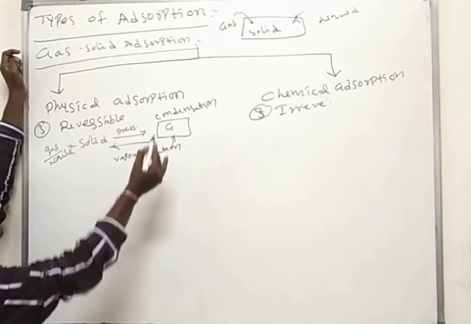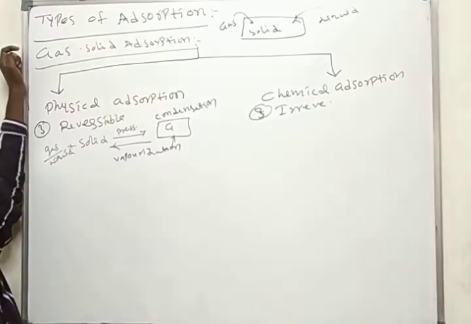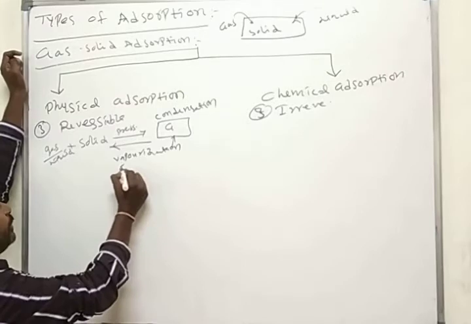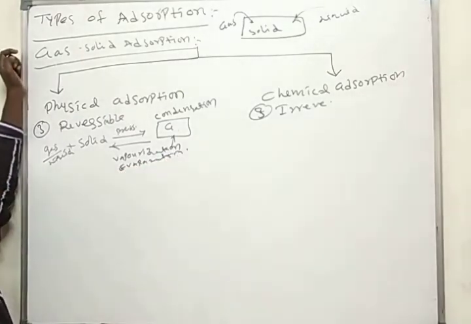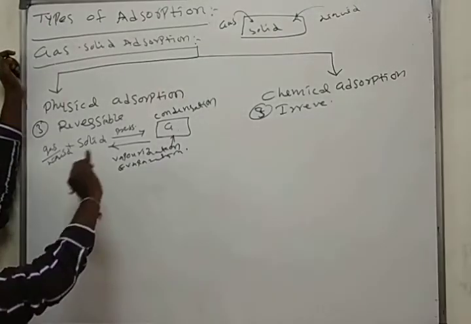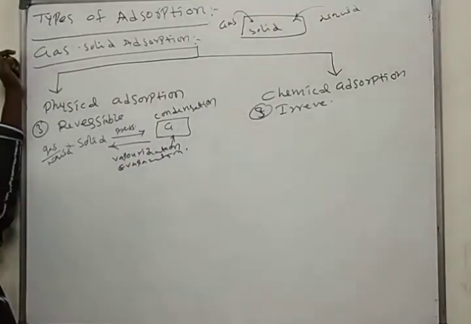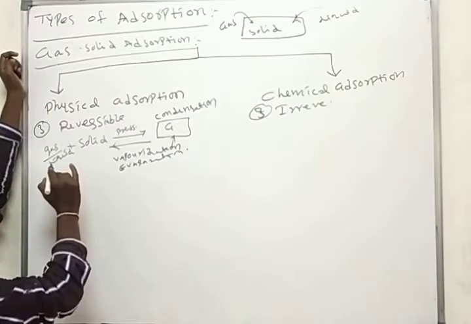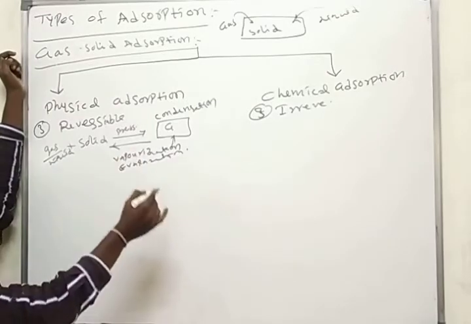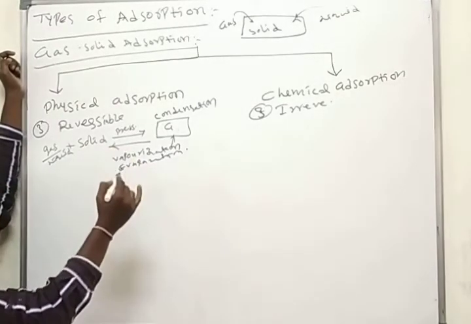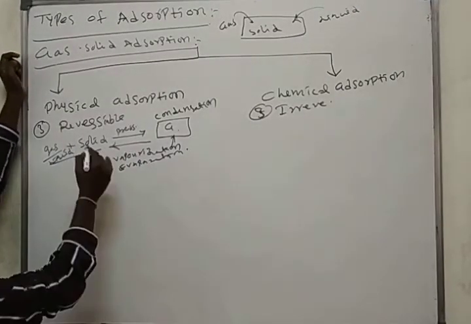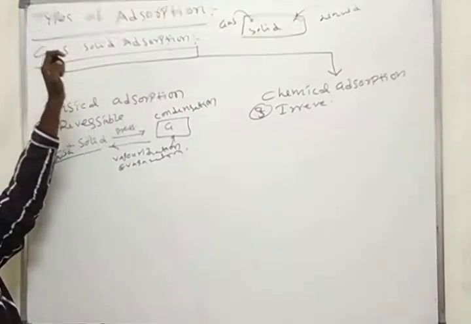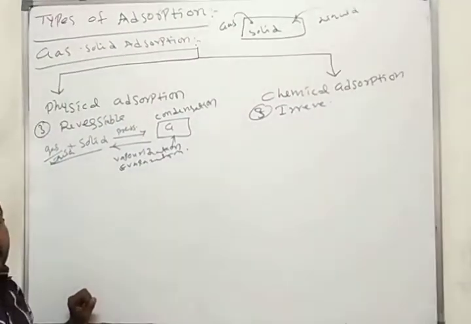Vaporization means it converts into solid and gas. This is also called evaporation, the backward reaction. Condensation is the forward reaction. If you are increasing the pressure, we observe condensation. If you are decreasing the pressure or increasing the temperature, we observe the backward reaction. So it is a reversible reaction. Physical adsorption is a reversible reaction.